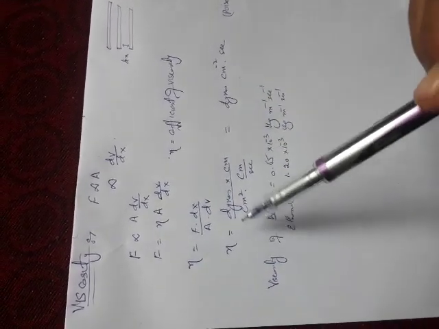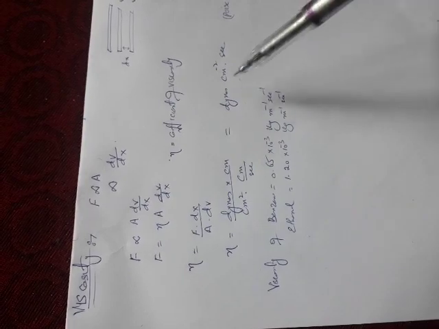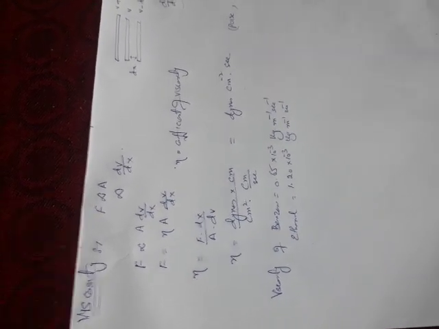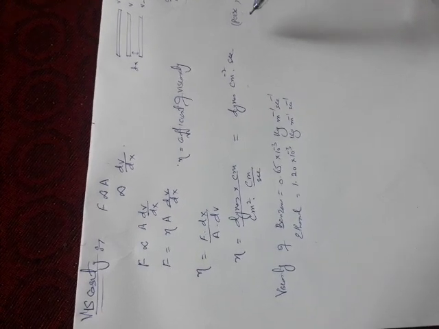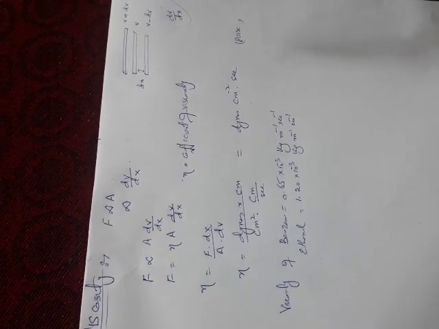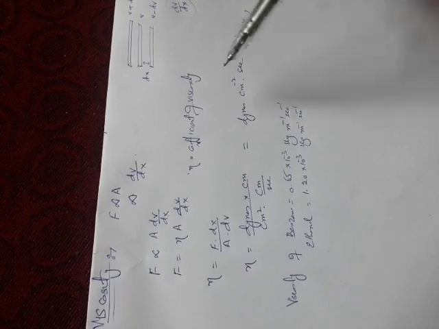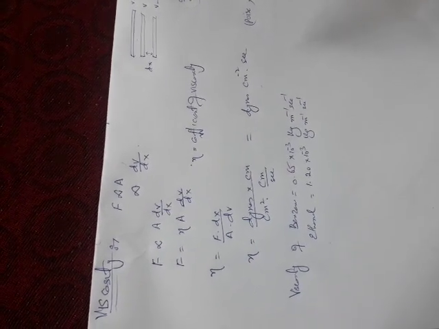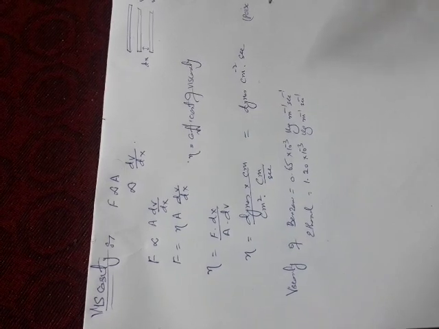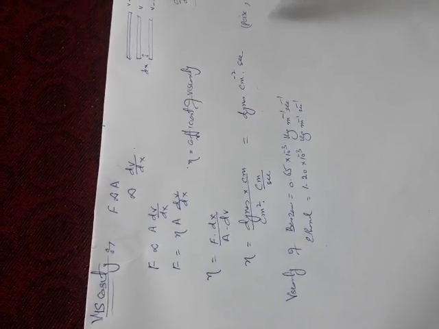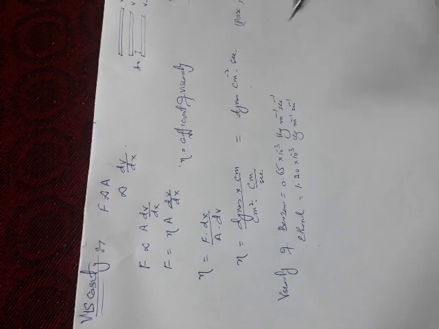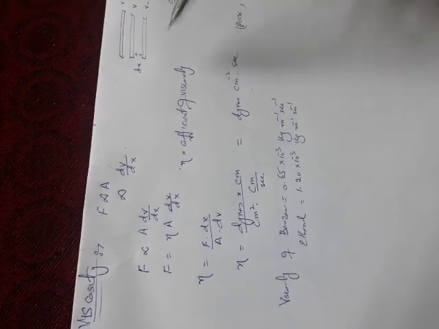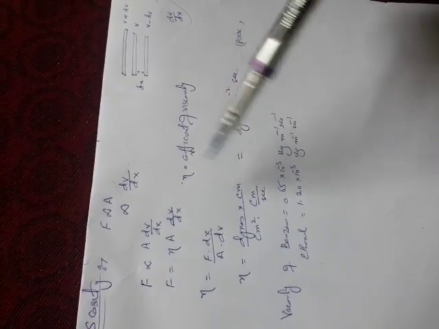Then the units come out as dynes second per square centimeter. We also call it poise, after the name of Jean Louis Poiseuille. This is the CGS unit.